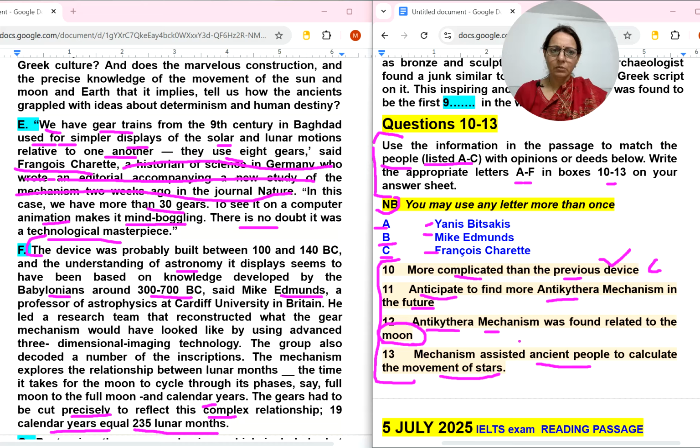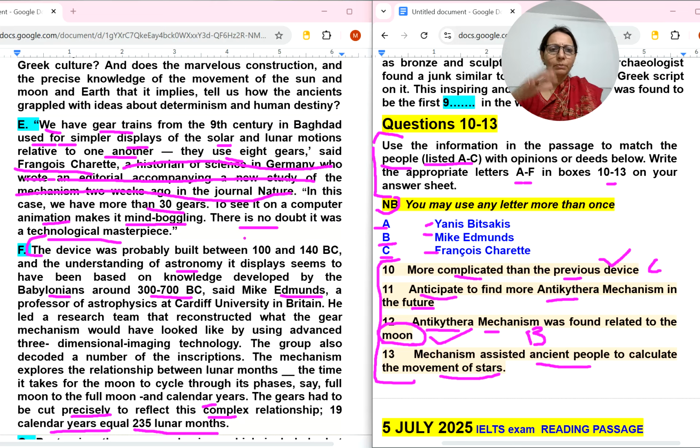And the Antikythera mechanism was found related to the moon. So the moon is given, the time it takes for the moon cycle phases. This I can select because here they are talking about moon related, its cycle, full moon, calendar year. So I will select this B number person.